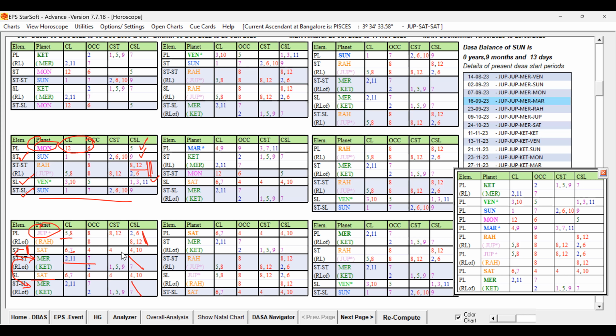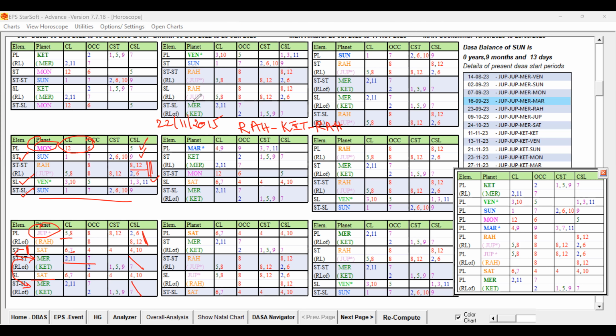This native, actually, the date of marriage was 22/11/2005. I said, no, 22/11/2015. The couple got married. So during that period, the male was running Rahu Dasa. Now he's running Jupiter Dasa. Rahu Dasa, Ketu Bhukti, Rahu Antara, that marriage was conducted.